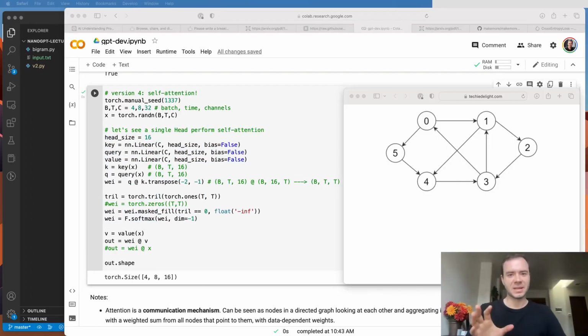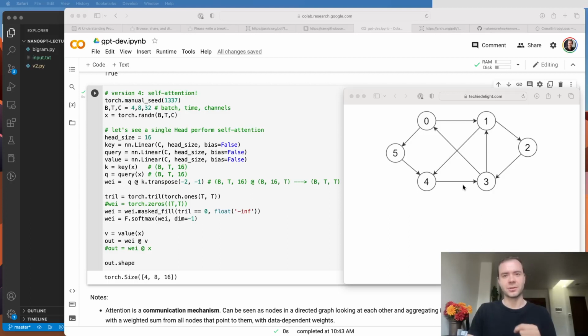There are a few notes that I would like to make about attention. Number one, attention is a communication mechanism. You can really think about it as a communication mechanism where you have a number of nodes in a directed graph, where basically you have edges pointed between nodes like this. And what happens is every node has some vector of information, and it gets to aggregate information via a weighted sum from all of the nodes that point to it. And this is done in a data-dependent manner, so depending on whatever data is actually stored at each node at any point in time.